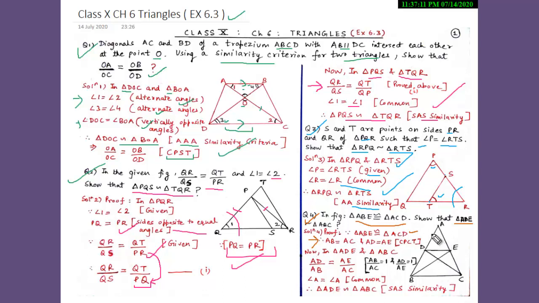Now we will consider triangle ADE and triangle ABC and prove that they are similar. Now since AB is equal to AC, from here I can write AB upon AC is equal to 1. And similarly, since AD is equal to AE, AD upon AE is equal to 1. So they both are equal to 1. Therefore, in triangle ADE and triangle ABC, AD upon AB is equal to AE upon AC. And also in both these triangles, angle A is common. So from here we can say that triangle ADE is similar to triangle ABC, and the reason is side angle side similarity criteria.